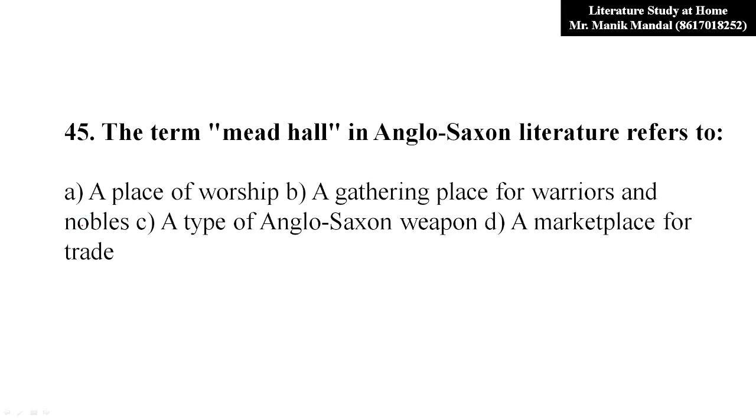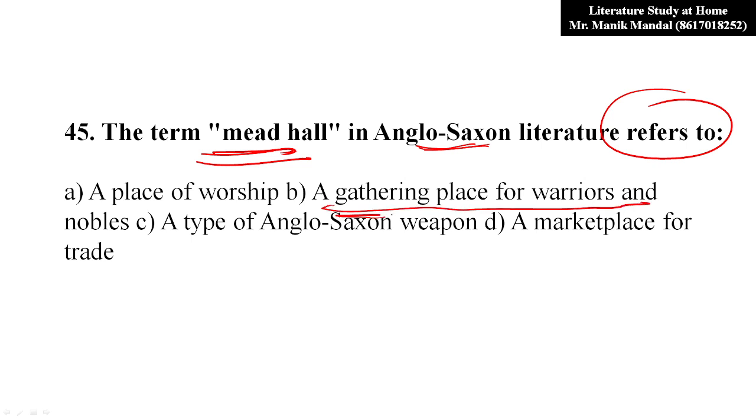Now question number 45. The term mead hall in Anglo-Saxon literature refers to what? You have the options, and the right answer is obviously that a mead hall is a kind of gathering place for warriors and nobles. So here the warriors and nobles stay.